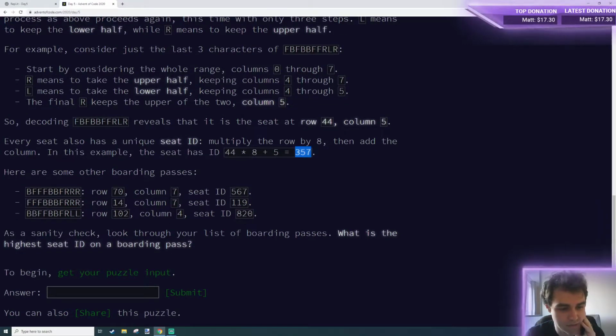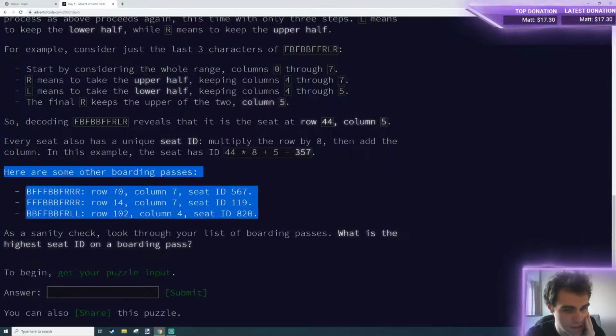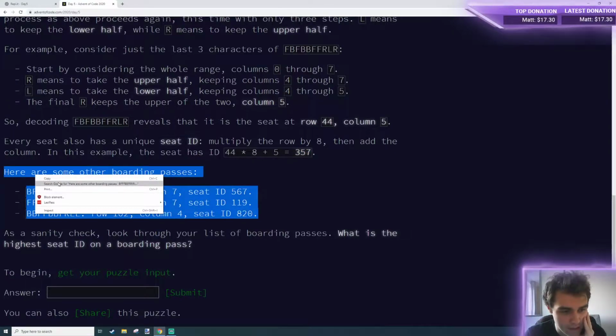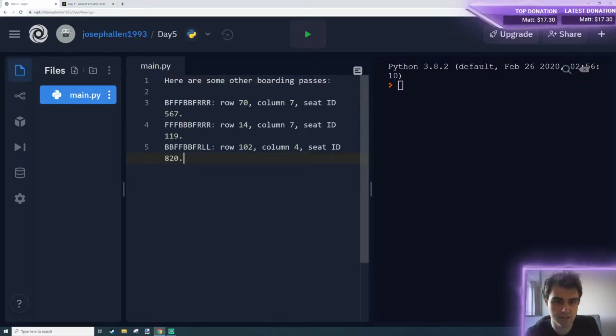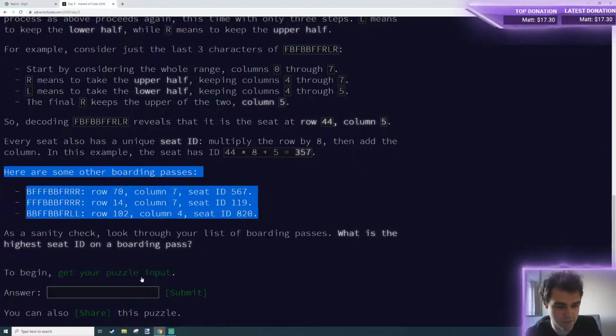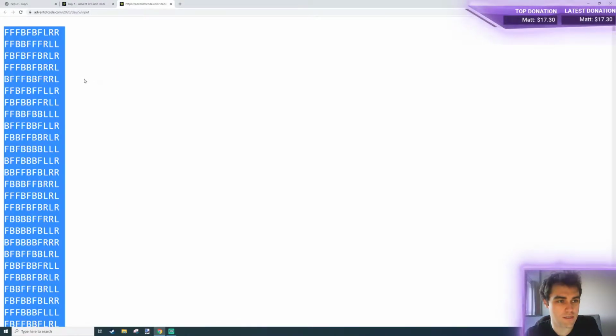Here are some example boarding passes. And look through a list of boarding passes. What is the highest seat ID on a boarding pass? Okay. So we're not even gonna find our seat ID, we're just gonna look for the highest. And let's double check what that input actually looks like as well. Oh, that's a nice looking input.